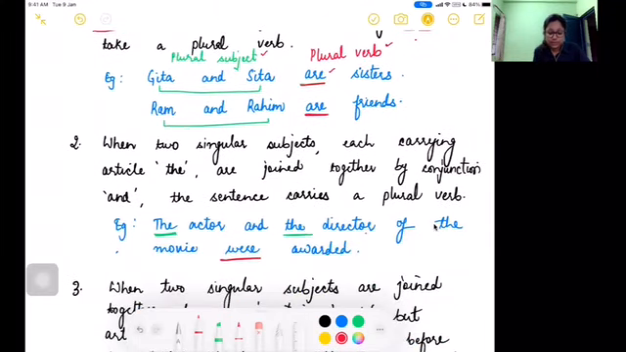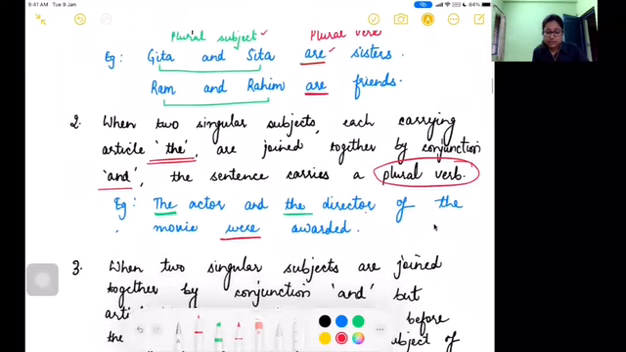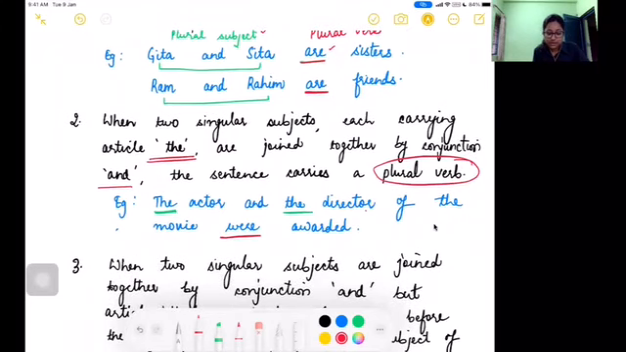Now coming over to the next rule, when two singular subjects, each carrying the article the, are joined together by the conjunction and, the sentence carries a plural verb. So when two singular subjects are there, for example, look at the sentence, the actor and the director. So the is placed before each subject, right? This is subject one, this is subject two. That means we are talking about two different people. So now it will become a plural subject, and hence we will use the plural form of verb were.